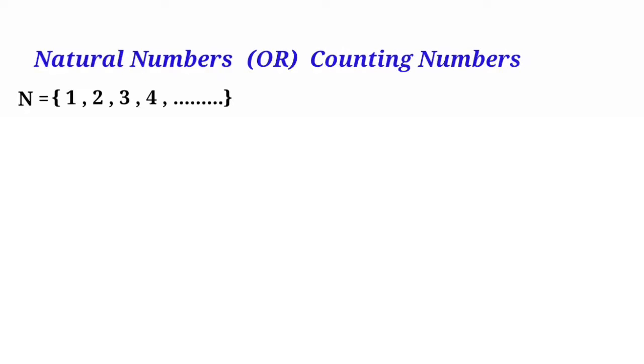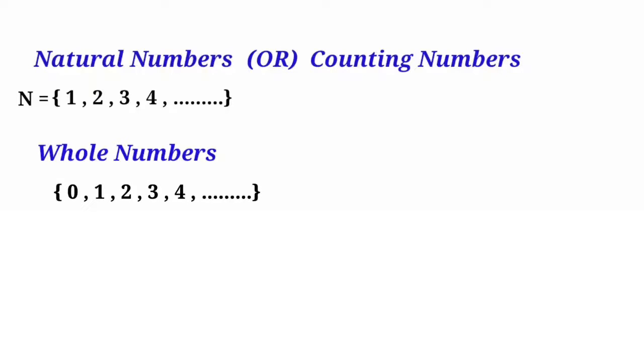Mathematicians classified numbers into different types according to the gradual development of numbers, starting from the natural numbers 1, 2, 3, 4, and so on. These are also called counting numbers because these were the first numbers ever used by man in counting. After the number 0 was introduced, the set of whole numbers was discovered. The whole numbers start with 0 and go up 1, 2, 3, and so on.